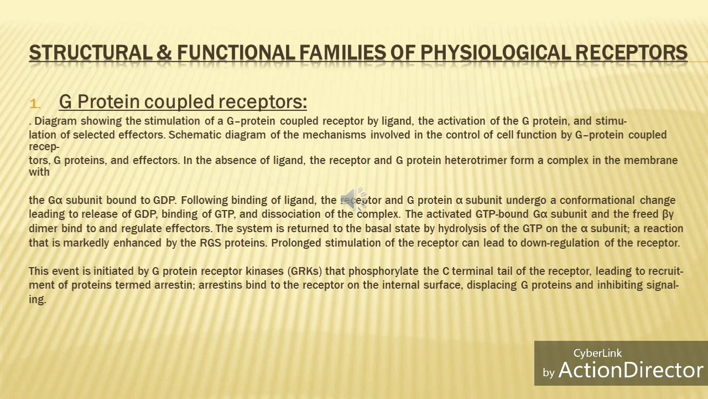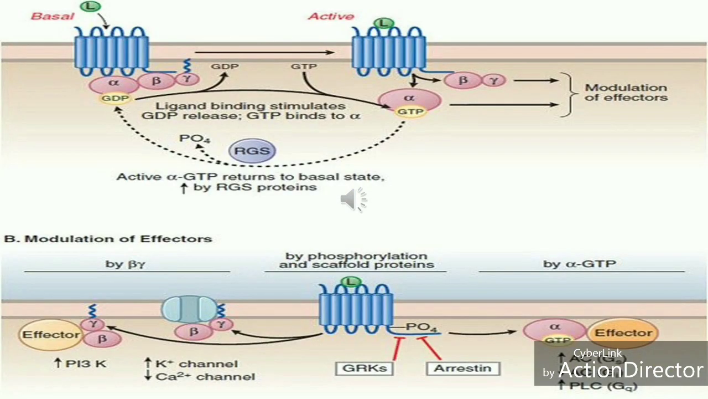This is the most important receptor. First of all, I will explain it from the diagram. In this diagram you can see the basal state, alpha, beta, G protein coupled receptor. There are 3 subunits of G protein coupled receptors: alpha, beta and gamma. When the alpha subunit is bound with the GDP, and a ligand attaches to the receptor, this GDP is released from the alpha subunit.